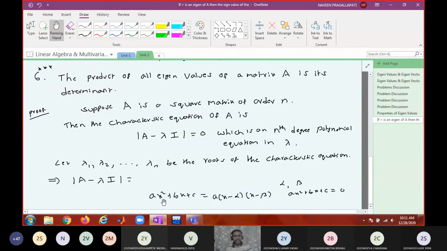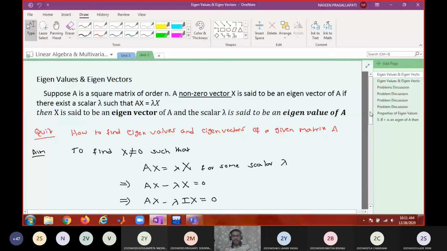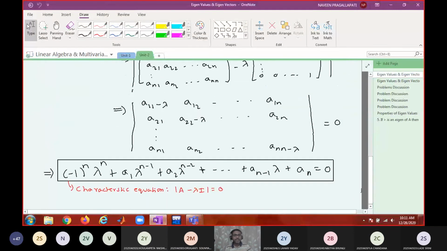You remember what is the coefficient of the highest power of lambda in this? Lambda power n is the highest power. What will be its coefficient? 1 or minus 1? It was minus 1. It depends on the order of the matrix, I said. You remember? Do you see here, minus 1 power n. The coefficient of the highest power of lambda would be minus 1 whole power n.